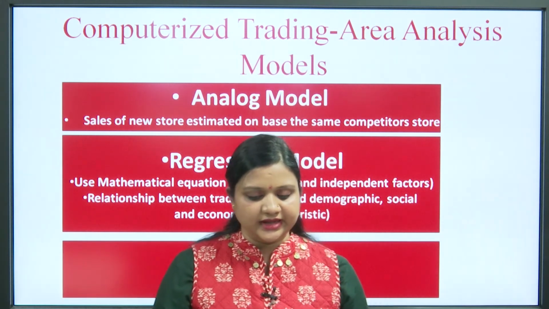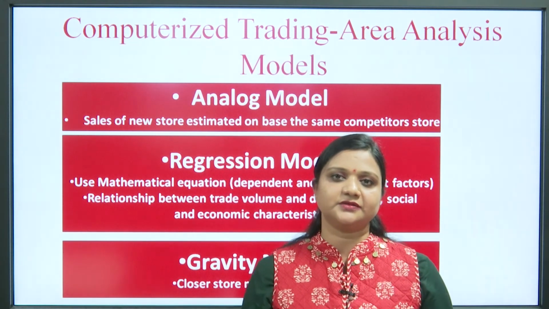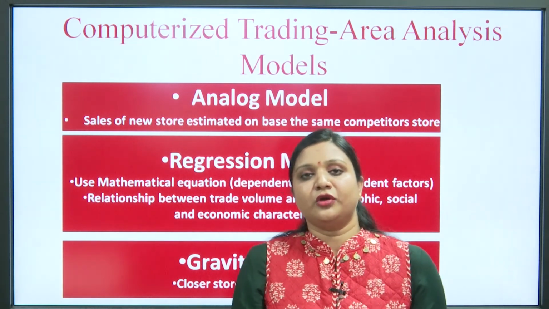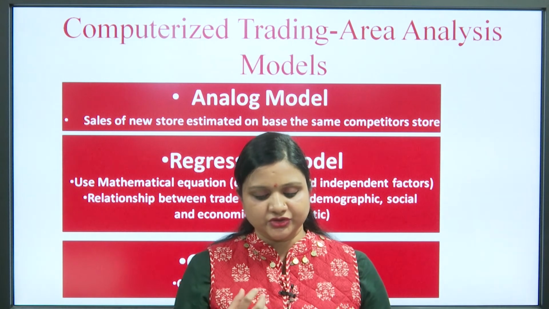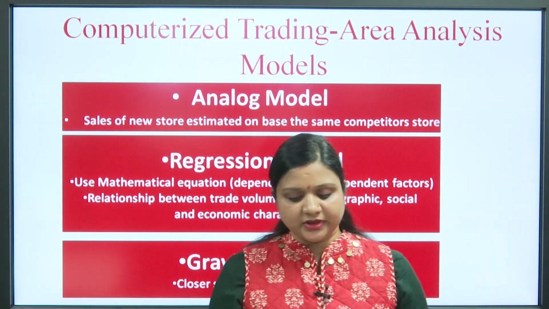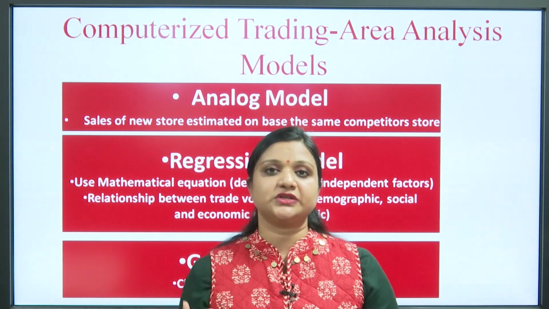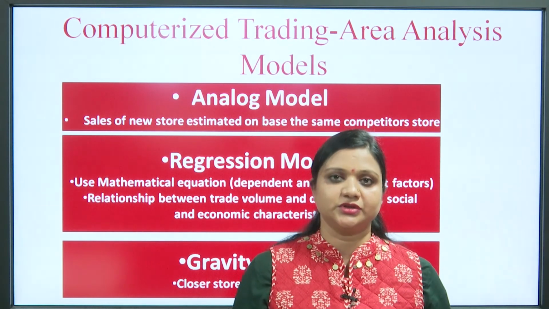And the third one is the gravity model. The name itself somehow involves the word attraction. So, the gravity model explains that the closer the store, the more chances of attracting customers towards the store.